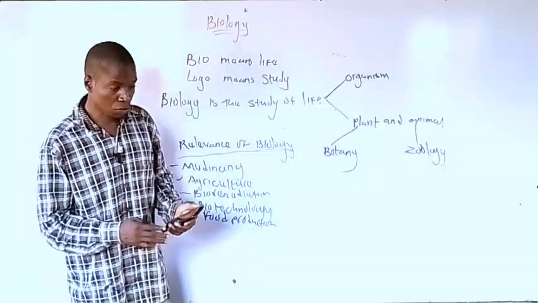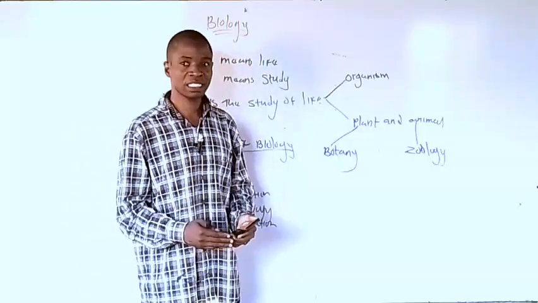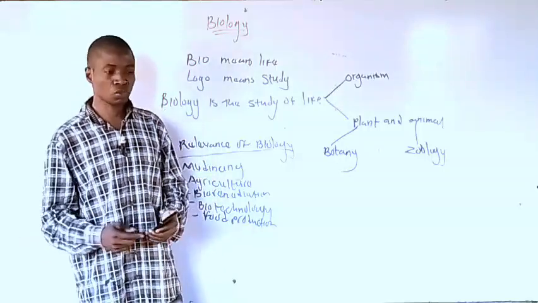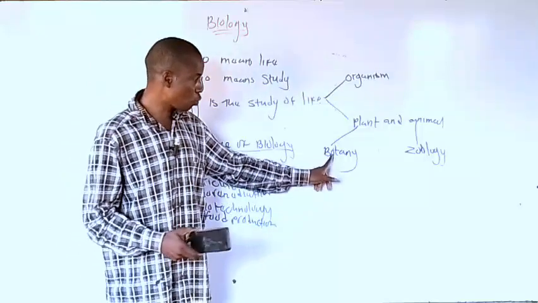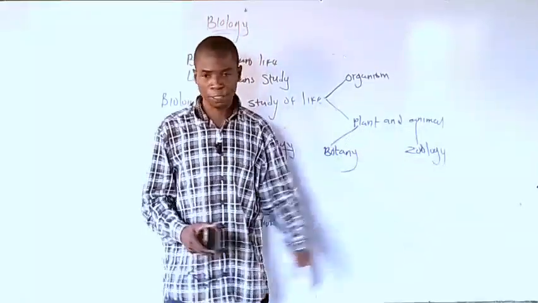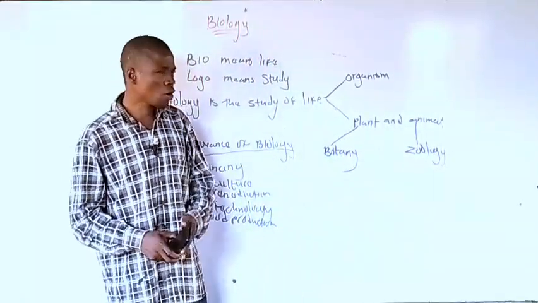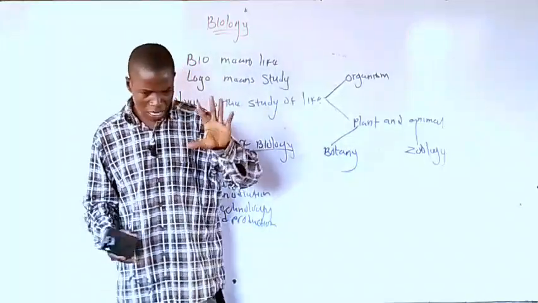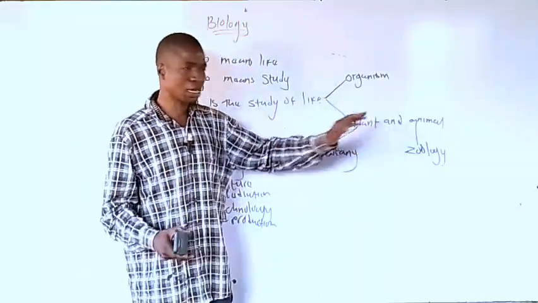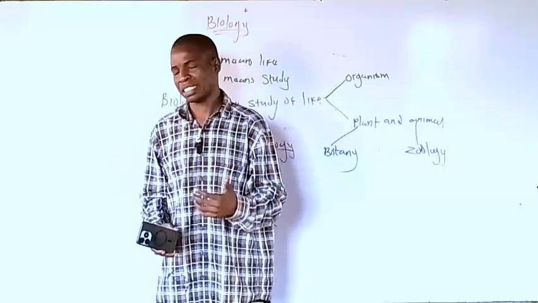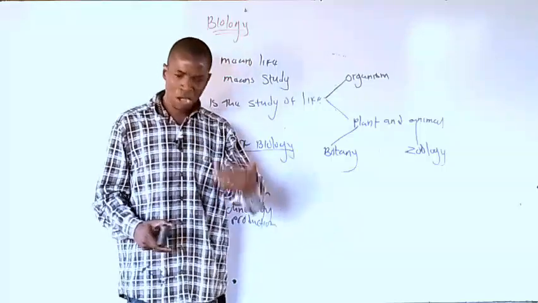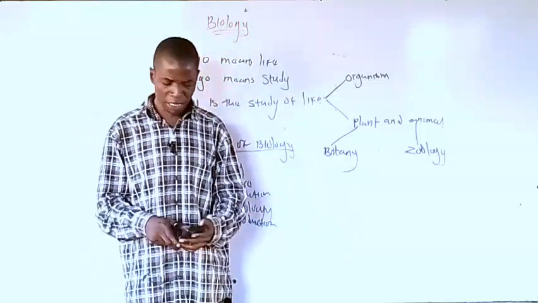If you want to plant a particular thing, or you see something that is causing a problem in a society, whether from the animal or from the plant, how can we do it? Or how can you understand a particular animal? Or how can you identify a particular plant or animal? What is the way biologists normally carry out their experiments, and how do scientists carry out their experiments?